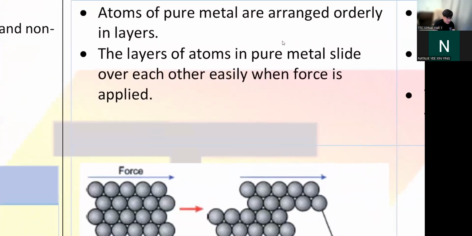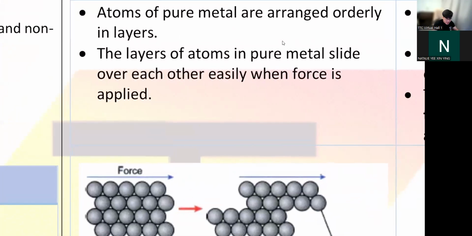So when you apply force to them, they will slide over each other easily. When they slide easily, this thing will easily deform. So that's why pure metal, when you push them, they will bend. If you take a piece of metal and bend it, it will bend.